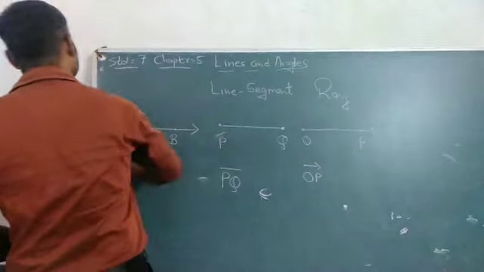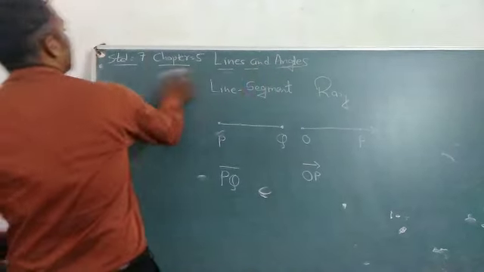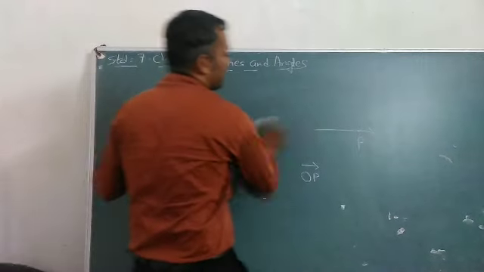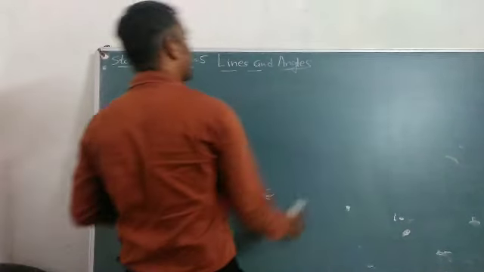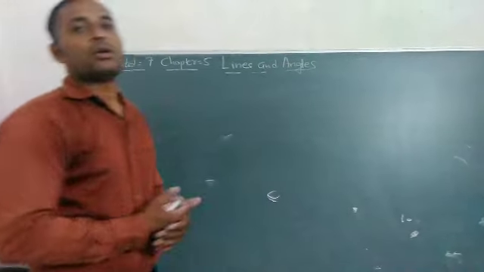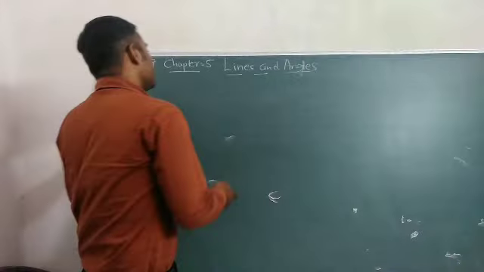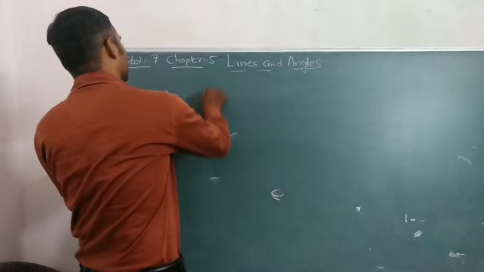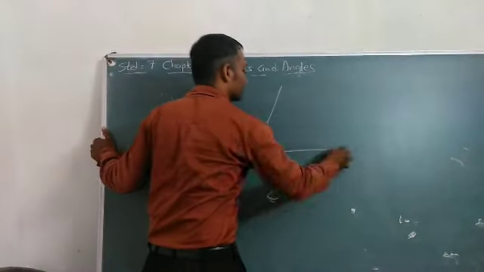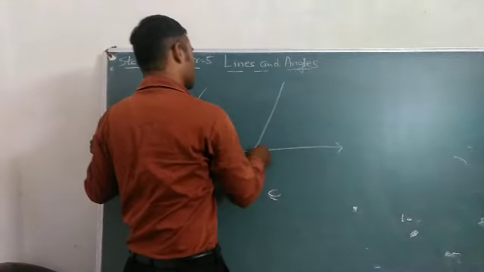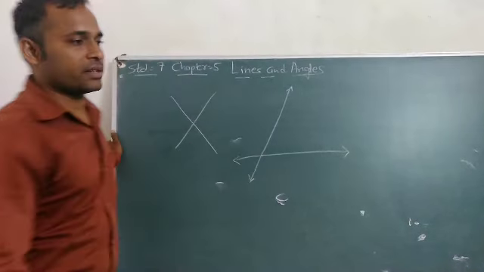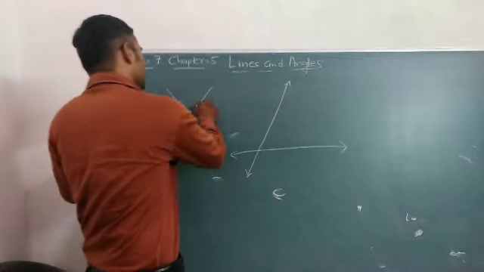So now, what is an angle? Angle is when two line segments or lines intersect and form an angle.